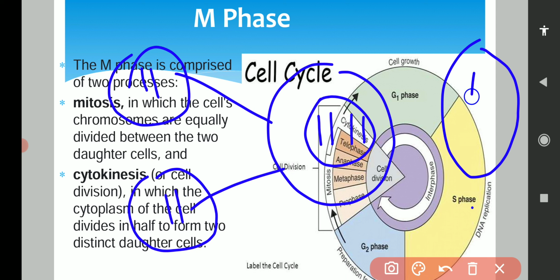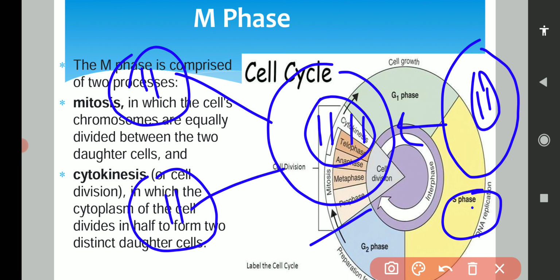Earlier the mother cell has 2 chromosomes. After duplication, after the S phase, when the cell enters the G2 phase, the cell will have 4 chromosomes, because now the chromosomes have been duplicated.